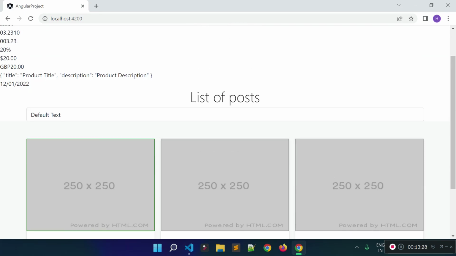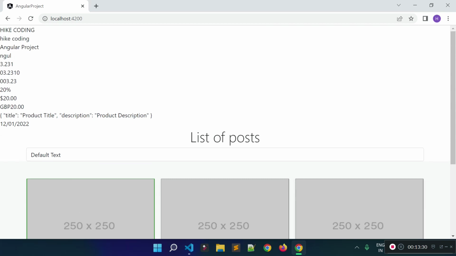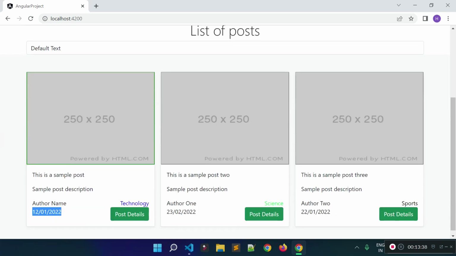So in the next lecture, I'm going to discuss about how we can create custom pipes in Angular, and how we can use the custom pipes in our Angular application. So I will create new pipes for this title and description. So I'll create a new pipe called string limited. Okay, so stay connected.